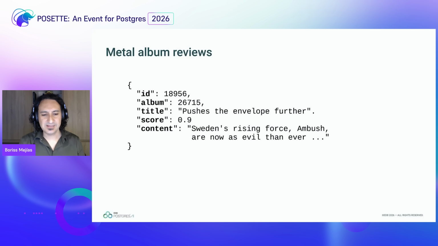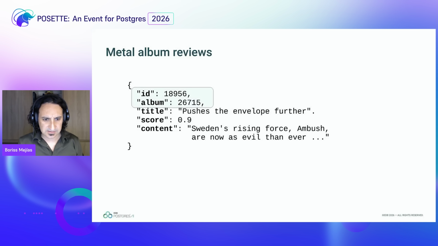It's an example about one of the albums, sorry, and it talks about how this Swedish racing force is more evil than ever in this last album, the evil in all dimensions, of course. Interesting here is that the review has its own ID, but it refers to the ID of the album. This is going to be useful because we have this as a primary key, so we can refer to it as a foreign key. But look at the two fields: score is a float number, a real number from 0 to 1, and then you have the content of the review, which can be a very, very long extended text.